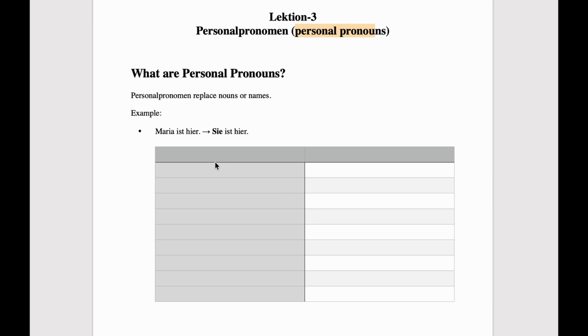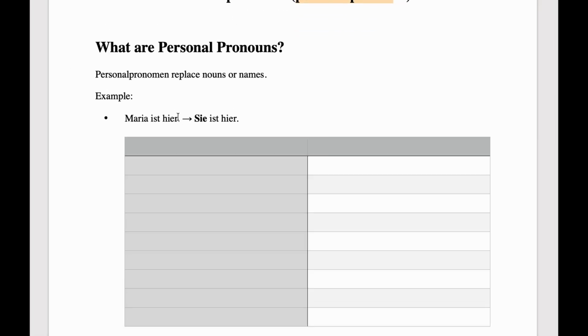Now the very first question: what are personal pronouns? Personalpronomen replace nouns or names. We have already learned this in English, that personal pronouns are the pronouns which replace nouns or names. For example, if I say Maria is here, instead of Maria, we can say sie ist hier. So sie means she in German.